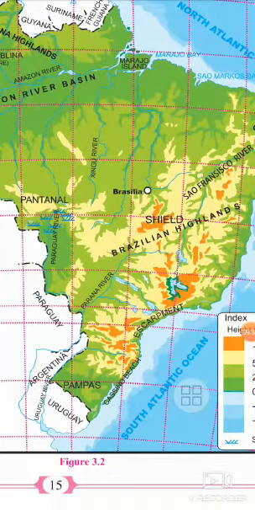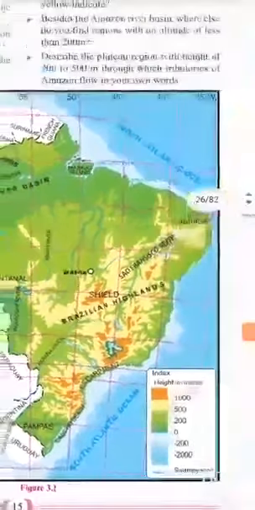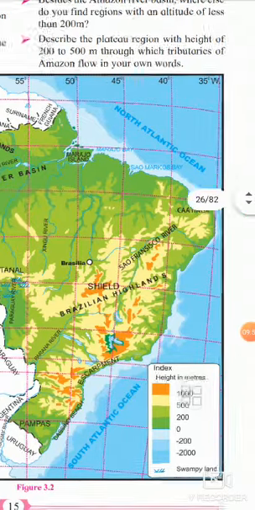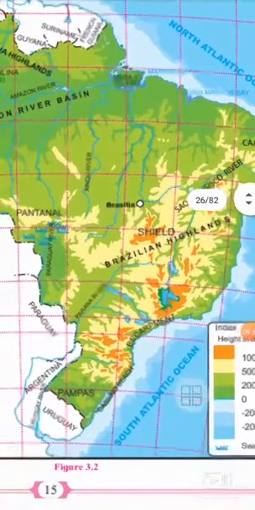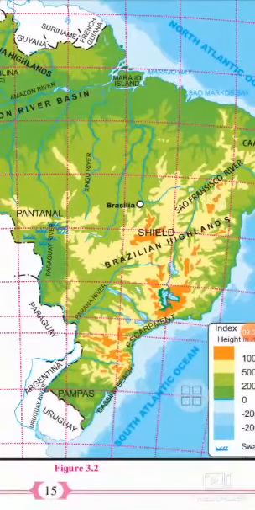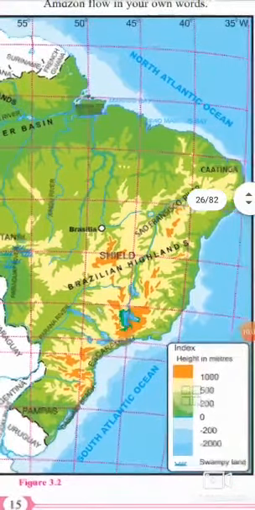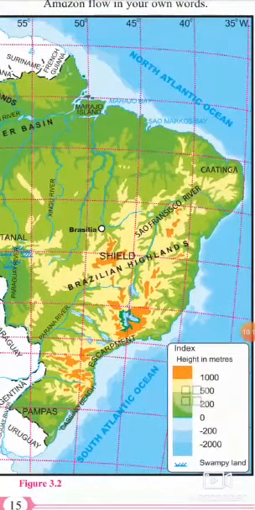From Sao Paulo to Porto Alegre, the height of the Brazilian highlands or the plateaus decreases remarkably, leading to the formation of the Great Escarpment. The altitude of the Great Escarpment, or the eastern side of the Brazilian highland, is approximately 790 meters.